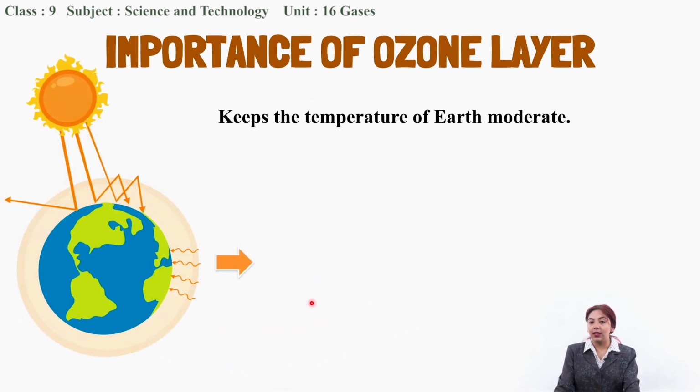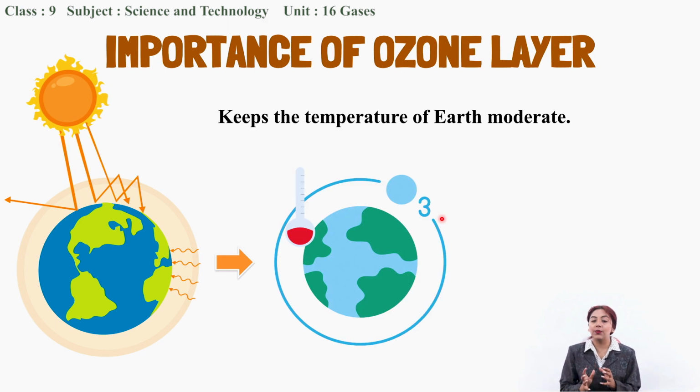Another important thing that it does is, since it blocks away harmful radiation, it only allows a small amount of radiation to enter into the earth that is crucial for life on earth. So it maintains the temperature as it allows only a required amount of radiation to reach the surface of the earth. Hence, it keeps the earth's temperature moderate so that life on earth is possible.